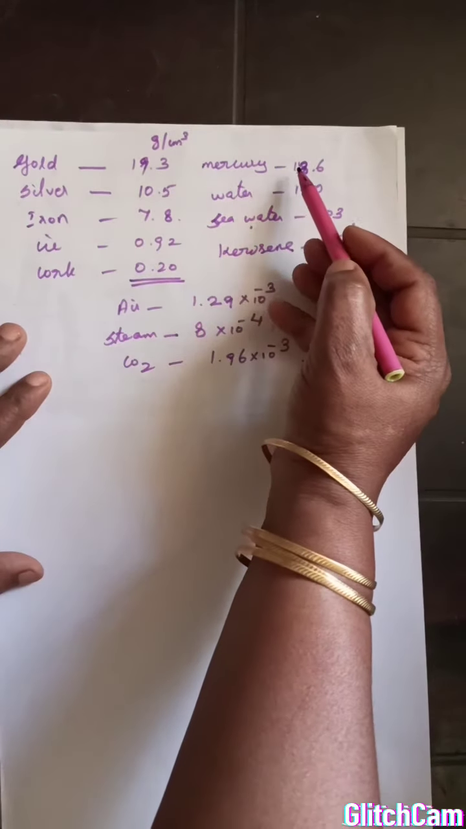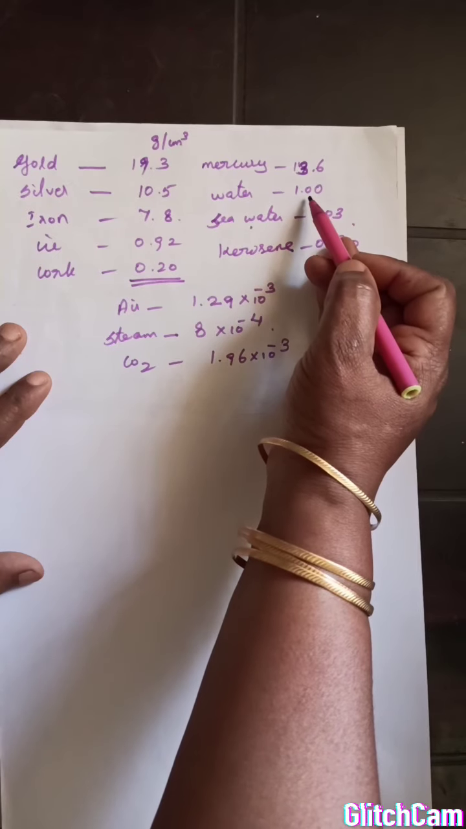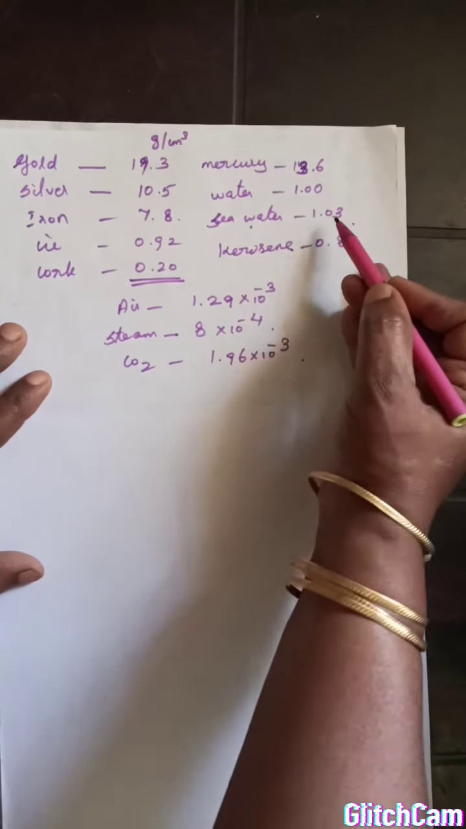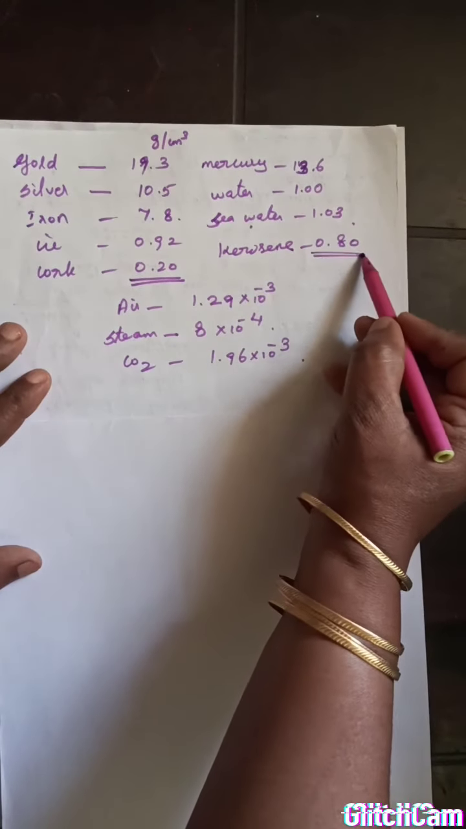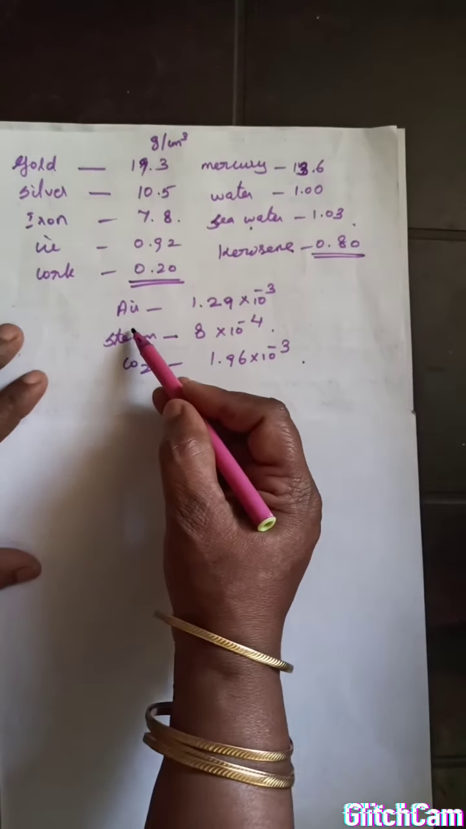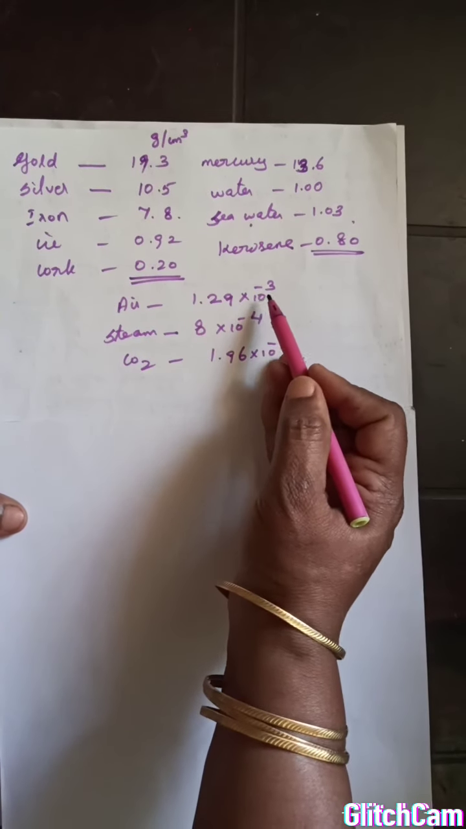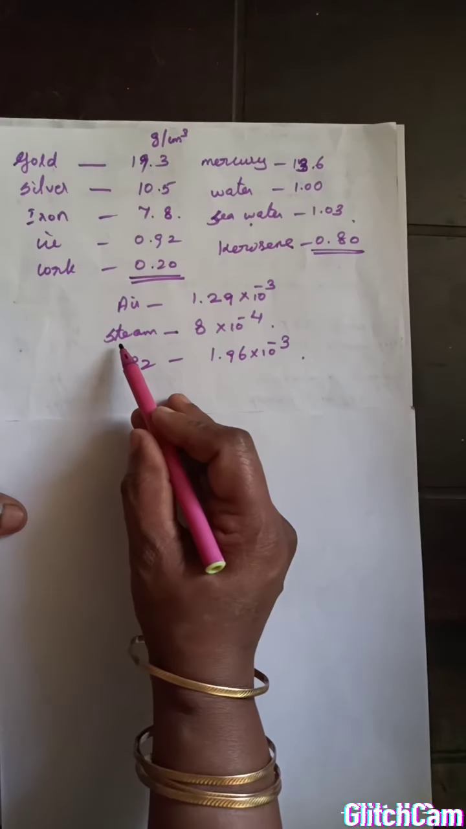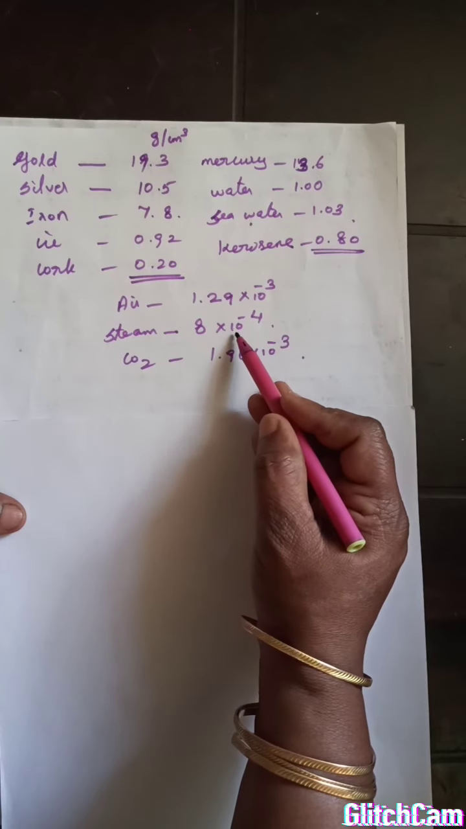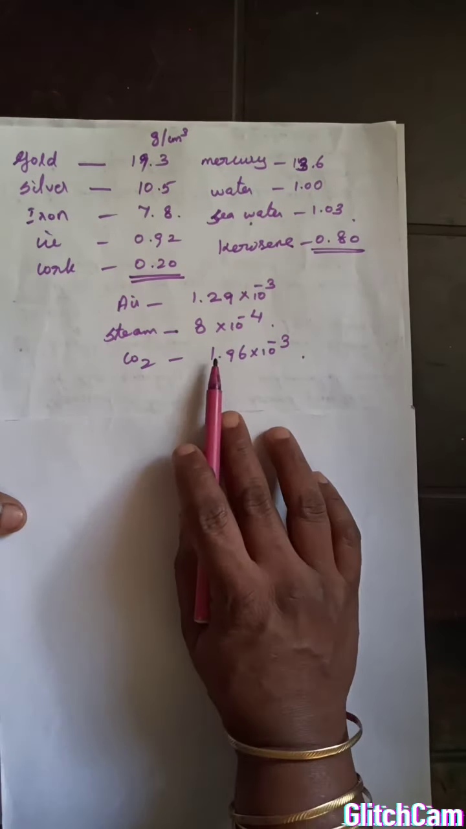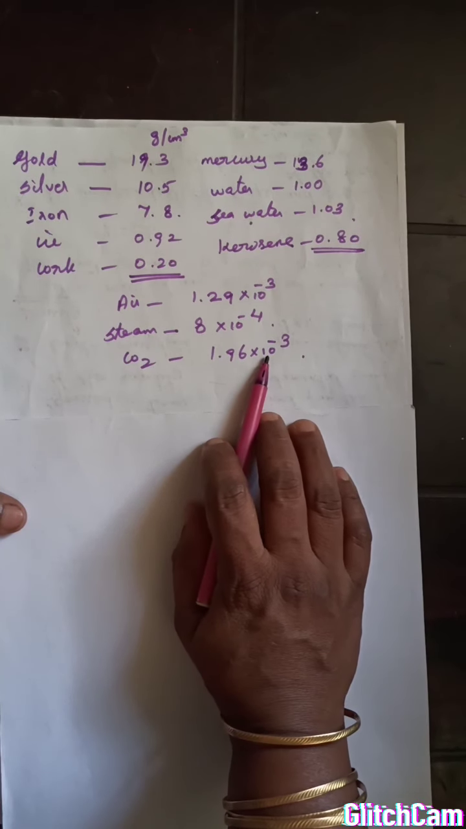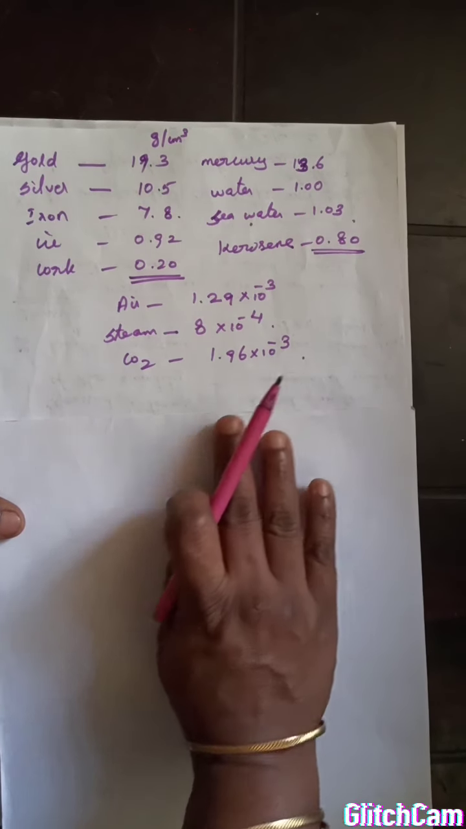Like that in liquids, mercury 13.6, water 1 gram per centimeter cube, sea water is 1.03 because of the impurities, and kerosene 0.80. In air, 1.29 into 10 to the power minus 3 gram per centimeter cube. Steam, water vapor, 8 into 10 to the power minus 4 gram per centimeter cube, and carbon dioxide is 1.96 into 10 to the power minus 3 gram per centimeter cube.